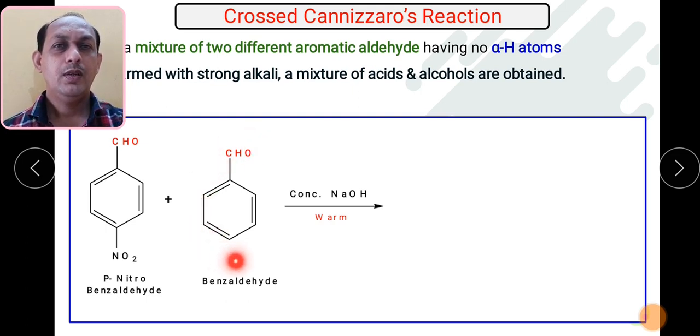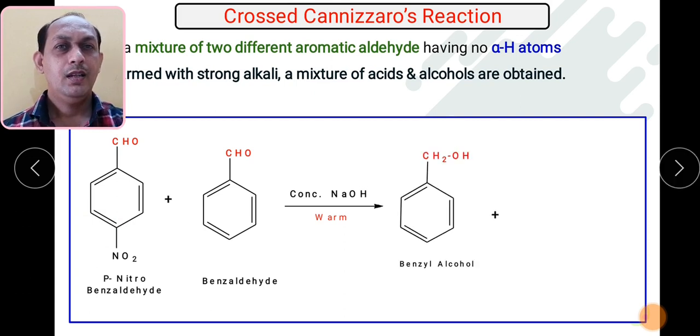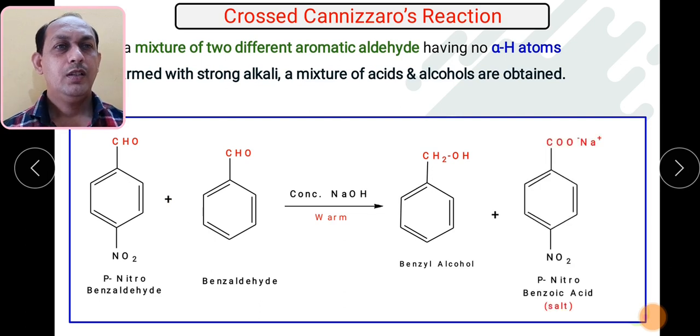So when you take the mixture, in that case you can expect 4 different products. So what is the possibility? Let us see the first possibility. This benzaldehyde will get reduced and it will form benzyl alcohol. Once this gets reduced, the other will get oxidized, so it will form the sodium salt of benzoic acid.